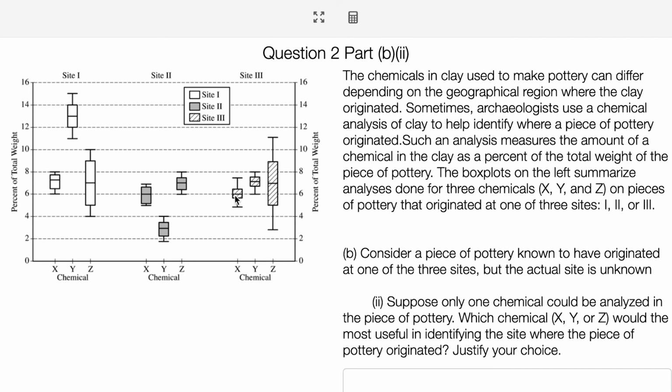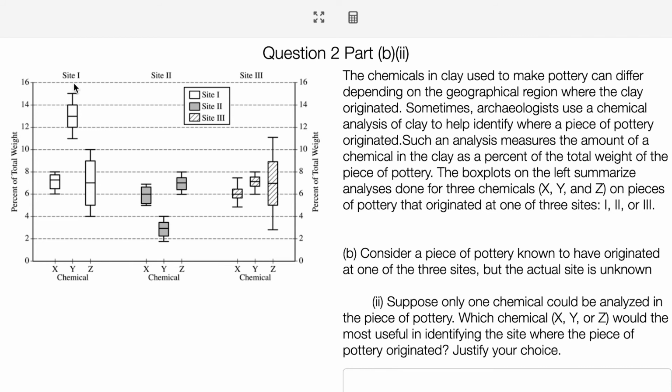Let me ask a similar question with chemical Y. Let's say chemical Y produced 11%. Here's chemical Y. This probably did not produce 11%. This probably did not produce 11%. This one probably did. So I can be pretty sure that if chemical Y produced 11%, the pottery is probably from site 1.